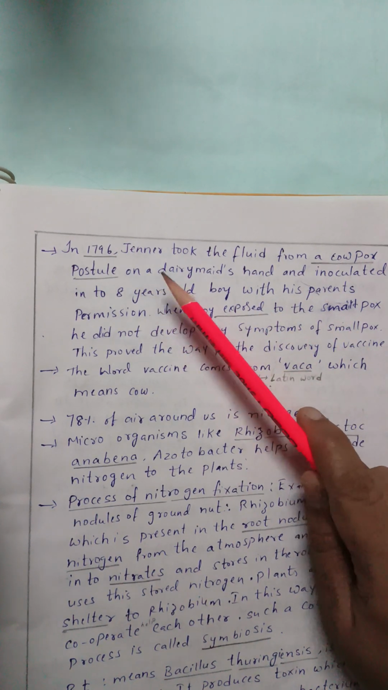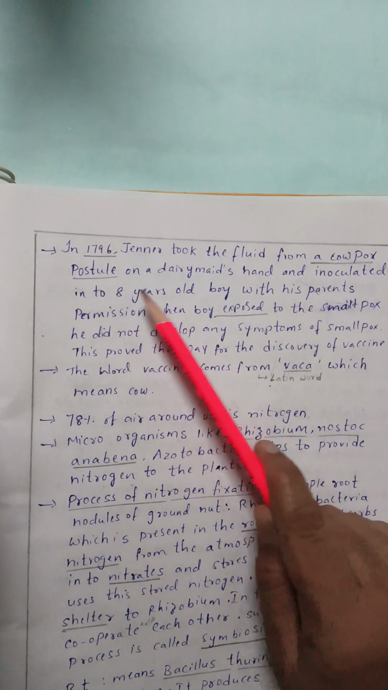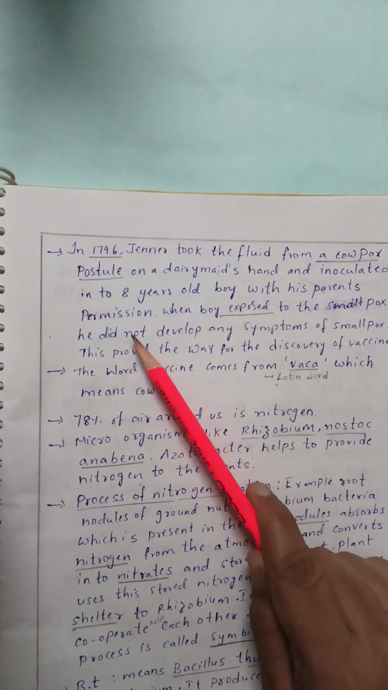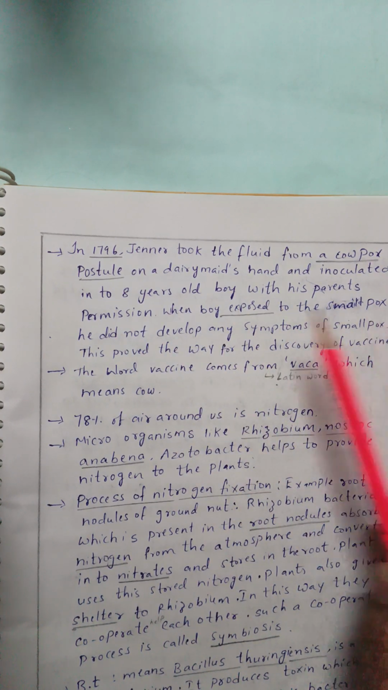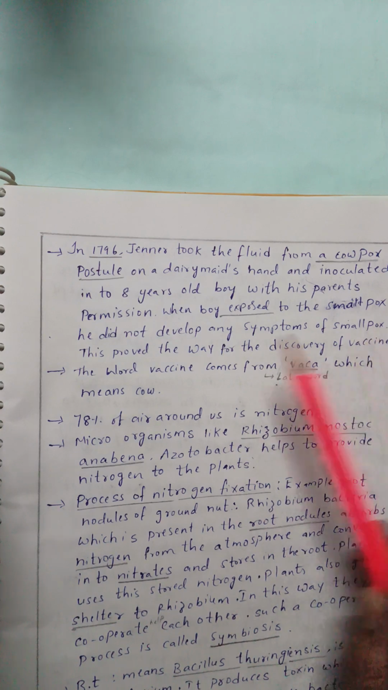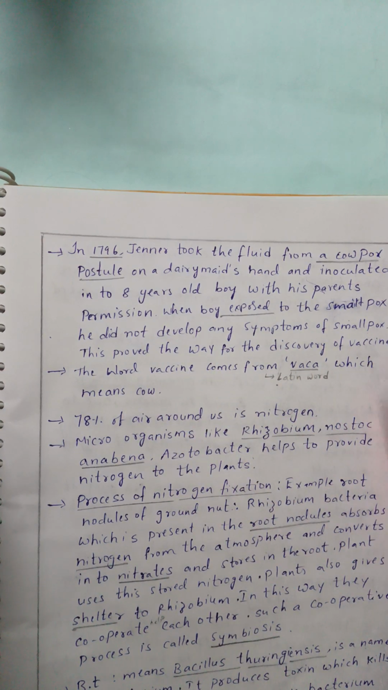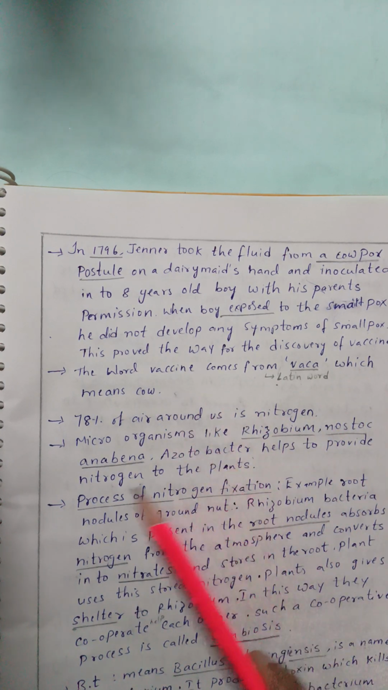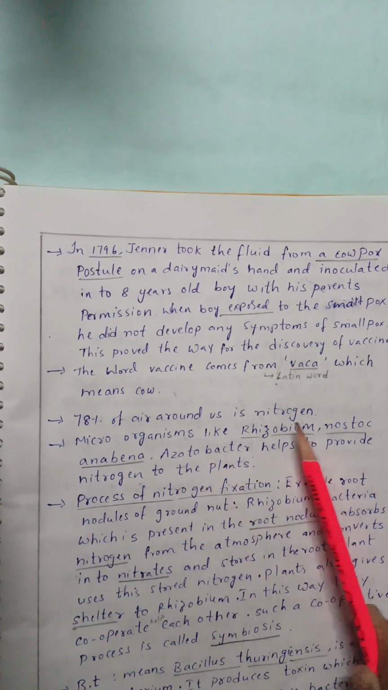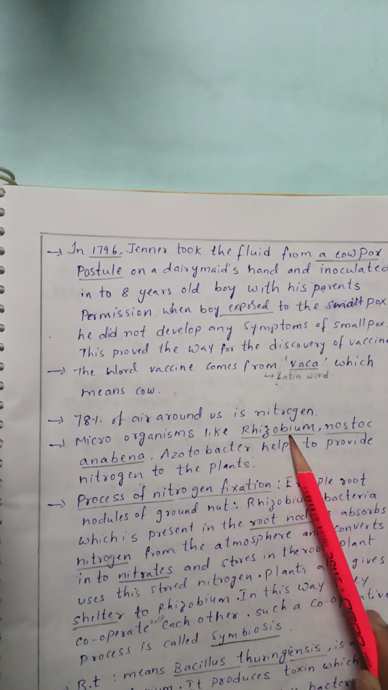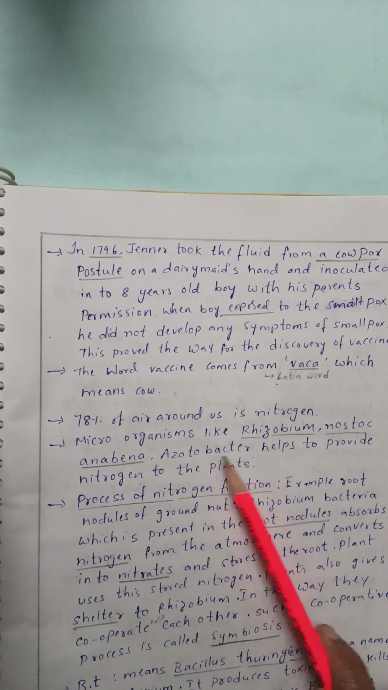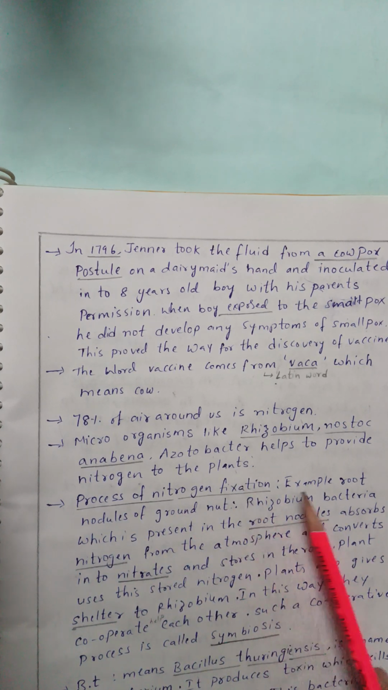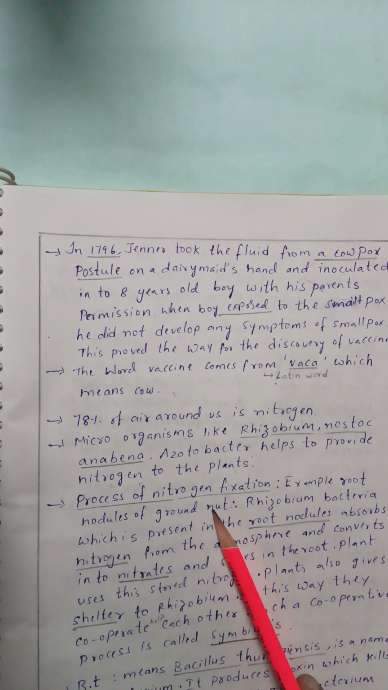In 1796, Jenner took the fluid from a cowpox pustule on a dairymaid's hand and inoculated it into an 8 year old boy with his parents' permission. When the boy was exposed to smallpox, he did not develop any symptoms of smallpox. This paved the way for the discovery of vaccine. The word vaccine comes from the Latin word vacca, which means cow. 78% of air around us is nitrogen. Microorganisms like Rhizobium, Nostoc, Anabaena, Azotobacter help to provide nitrogen to the plants. Process of nitrogen fixation. Example, root nodules of groundnut.